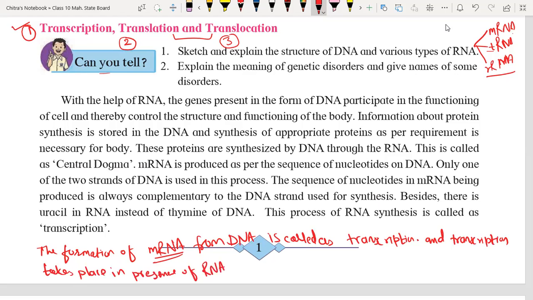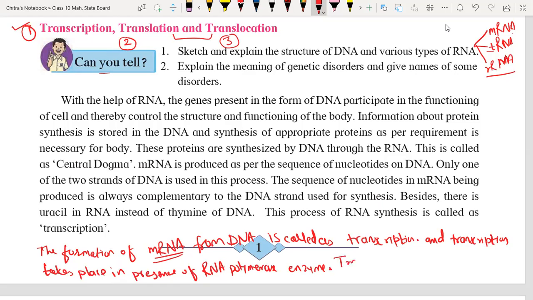RNA polymerase enzyme is responsible for the formation of mRNA from DNA. Just remember, transcription is nothing but the formation of messenger RNA from DNA through RNA polymerase enzyme. And the transcription process takes place inside the nucleus only. So I'm writing one more important point here.